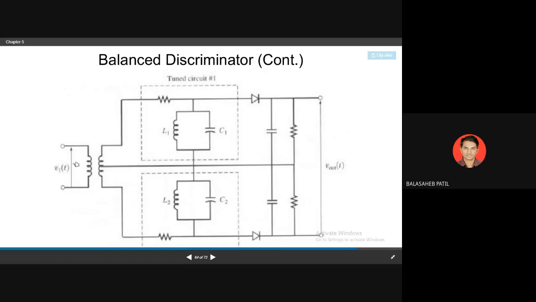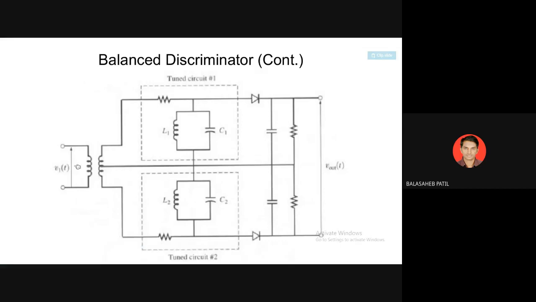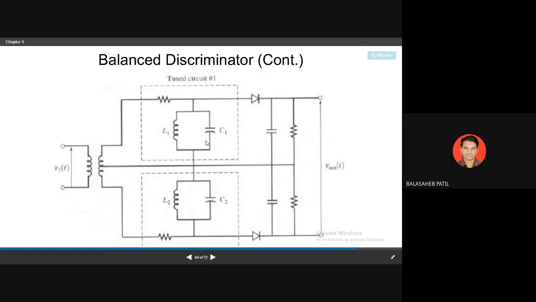Input is applied to this point, which will be the FM variation, that is maximum deviation, minimum deviation. So when maximum deviation occurs, the upper circuit will be tuned for this frequency. So this will be tuned for Fc plus deviation. This is tuned for Fc minus deviation. So when Fc plus deviation occurs, this diode will be forward biased, and this will be off. So what will happen? Positive voltage will be created across it. So terminal positive here and negative here. So at the output you are getting plus Vm.